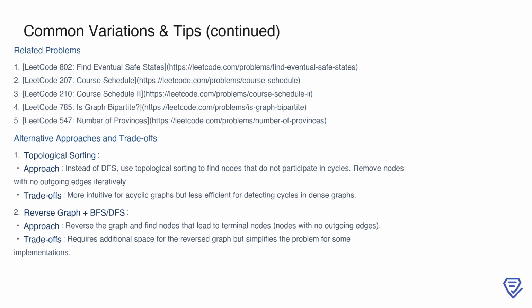Now, let's discuss alternative approaches. One option is topological sorting, where you iteratively remove nodes with no outgoing edges to identify cycles. This approach works intuitively for acyclic graphs but may be less efficient for dense graphs with many cycles. Another approach involves reversing the graph and then performing BFS or DFS to identify nodes that lead to terminal nodes. While this method simplifies the problem in some cases, it requires additional space to store the reversed graph. It's important to weigh these trade-offs when selecting your approach.